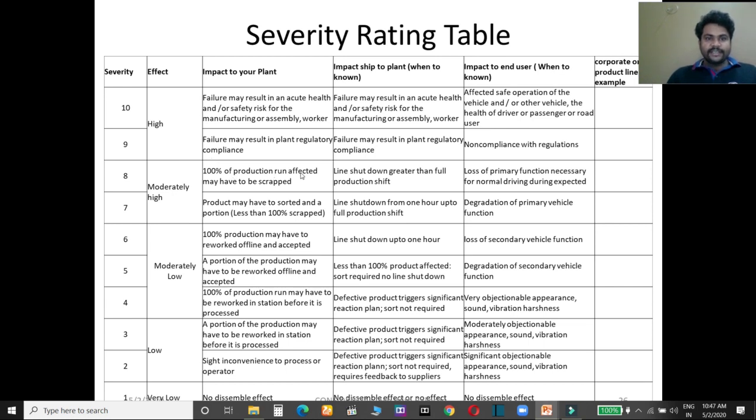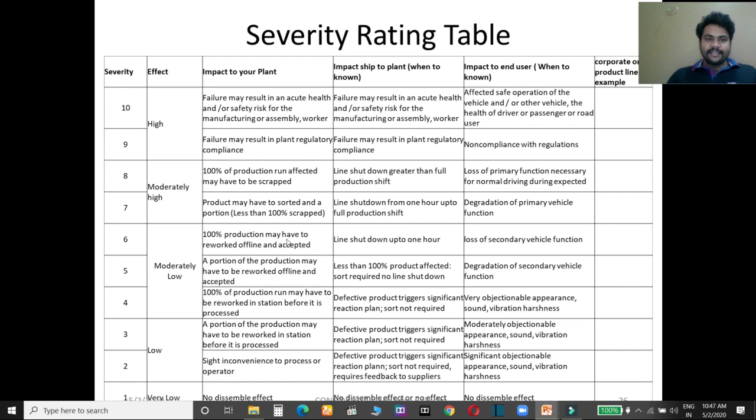100% of production run affected may have to be scrapped. Suppose you performed a task and all 100% of your production has been affected. When one defect came in one product, and you have to scrap all the product, then you will take moderately high, 8 rating. Production may have to be sorted and scrapped. Suppose one defect is found in your product, and you are sorting and scrapping less than 100%, then you have to give a 7 rating.